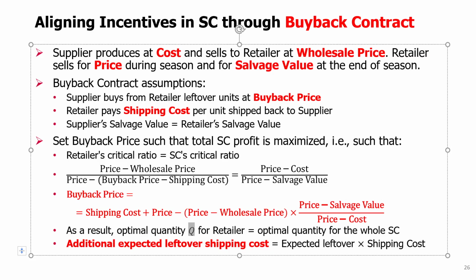The only detail is that there are these additional shipping charges, right? Whatever the expected leftover is, this will be shipped back to the supplier, and so we have to adjust for this cost. So this additional cost will actually reduce the total supply chain profit, but usually this will be a small reduction.